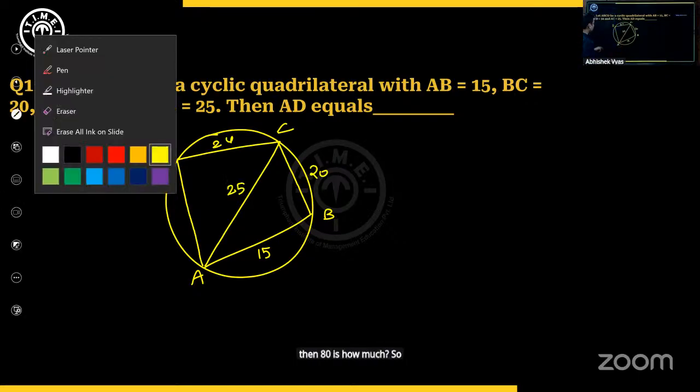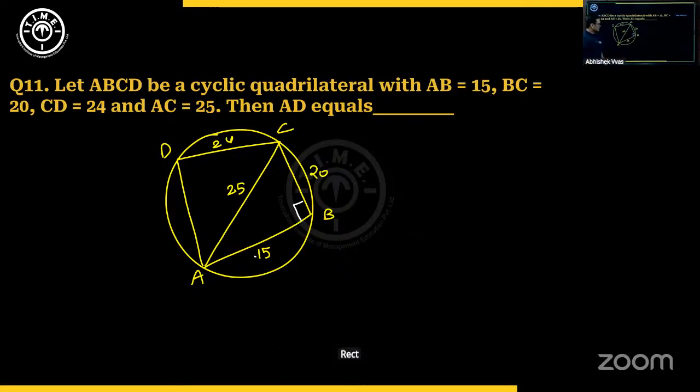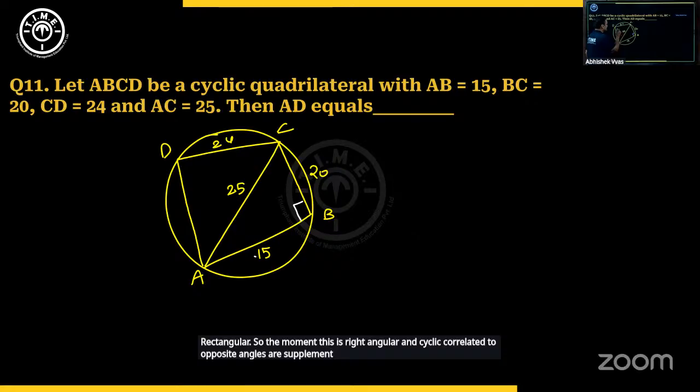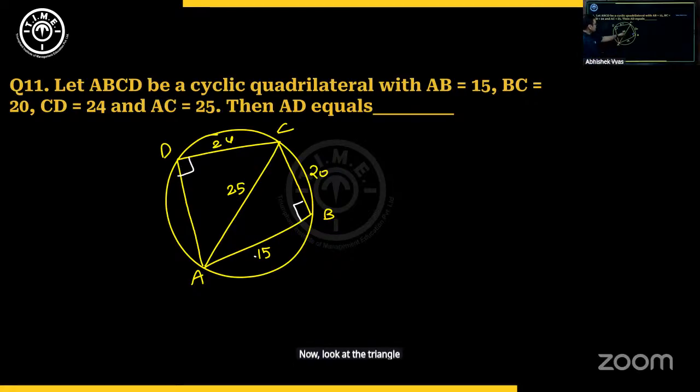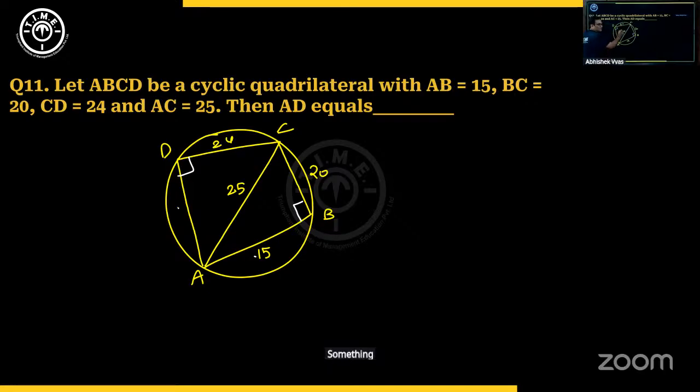So here I would draw your attention to the following combination of sides, the triplet 15, 20, 25. Look at the ratio 3:4:5. That means it is right angle. So the moment this is right angle in cyclic quadrilateral, opposite angles are supplementary. If this is 90, this will also be 90. Now look at the triangle ADC. You know 2 of the sides. You can definitely find out the 3rd. Again, please recall a Pythagorean triplet. Something, 24 and 25. So that something has to be 7. 7, 24, 25 forms a right angle triangle.